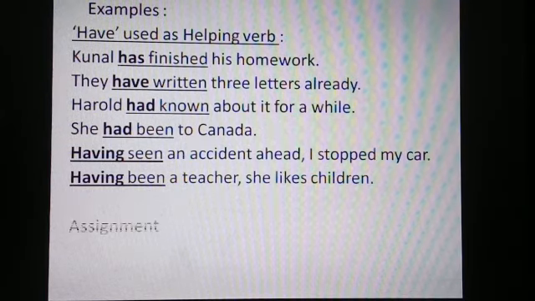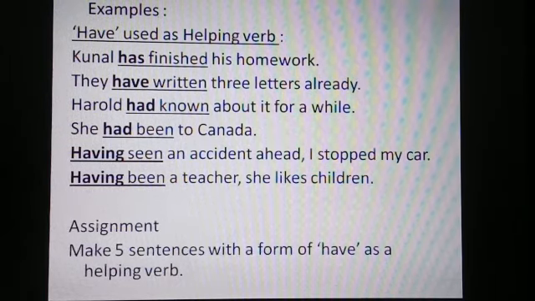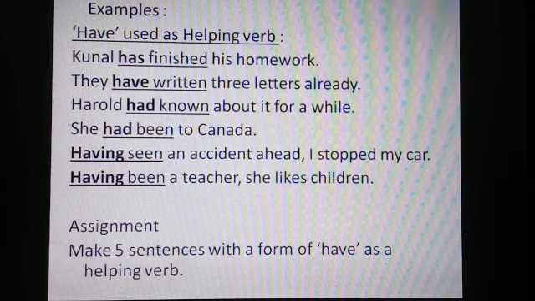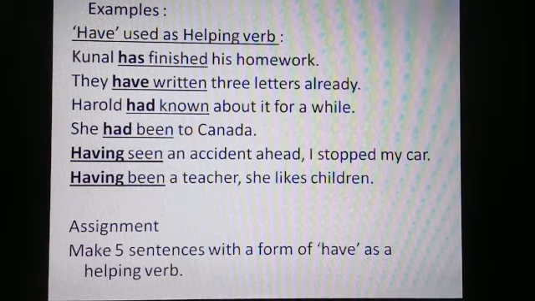Now let us move on to the assignment. Make 5 sentences with a form of have as a helping verb. You have to make 5 sentences with any form of have. These are the forms written in front of you. You can use any form of have to make 5 sentences. It will be better if you use different forms, and you have to use these forms as helping verbs. Write them in your rough notebook, click a picture and send that picture to me on my WhatsApp number.